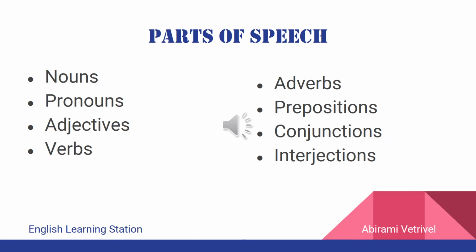But then, we can of course categorize these words under different heads called the parts of speech. They are 8 in number. They are nouns, pronouns, adjectives, verbs, adverbs, prepositions, conjunctions, and interjections. Let us look at each one of them in detail.